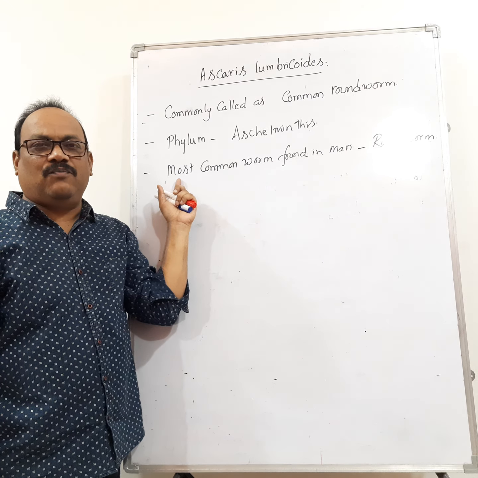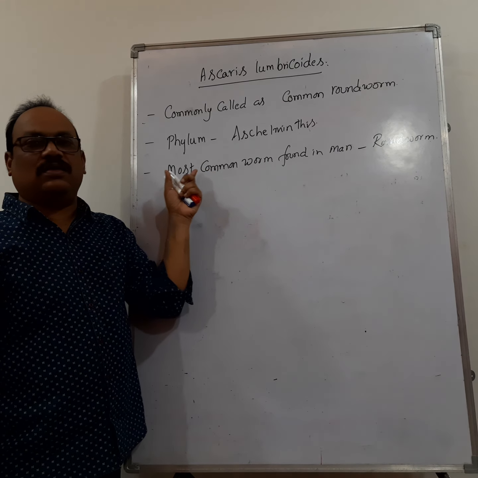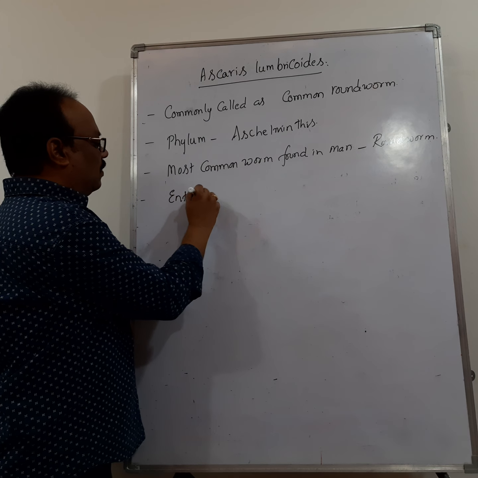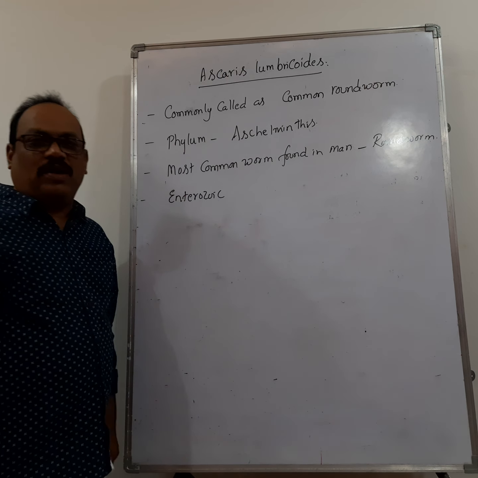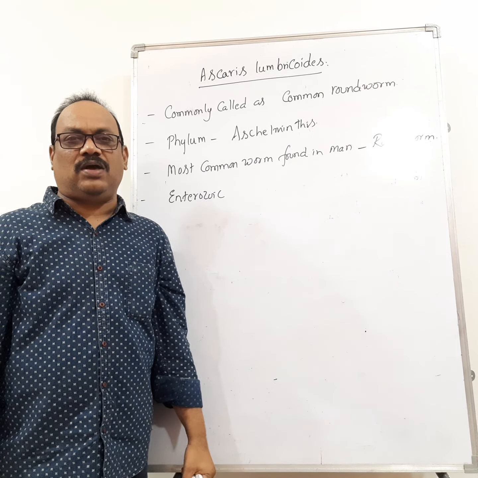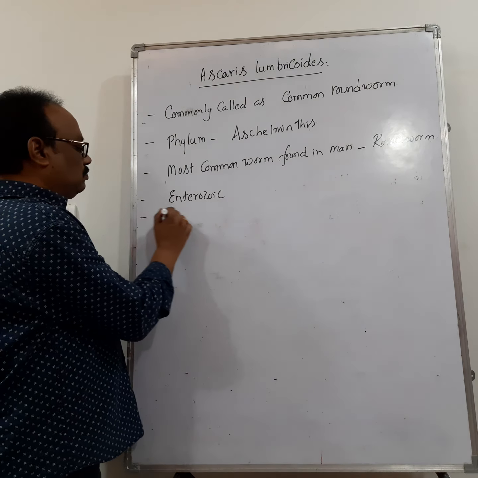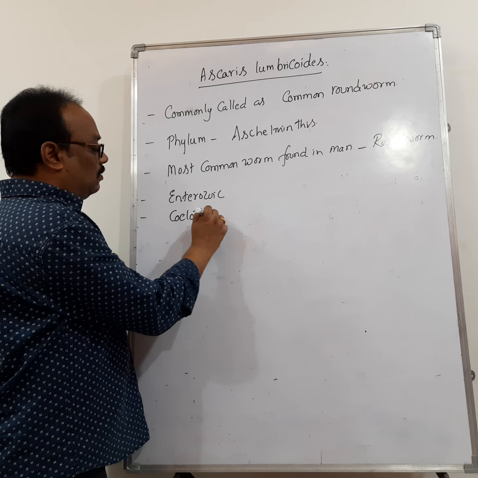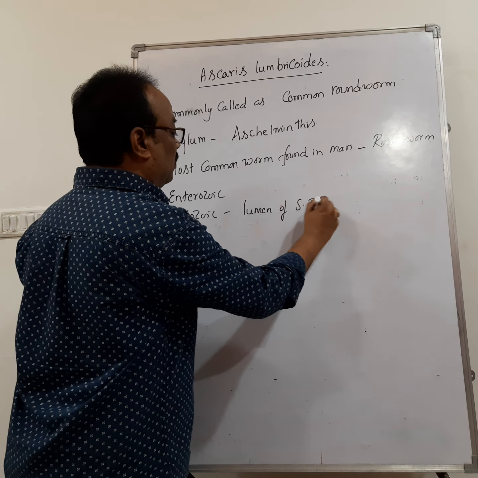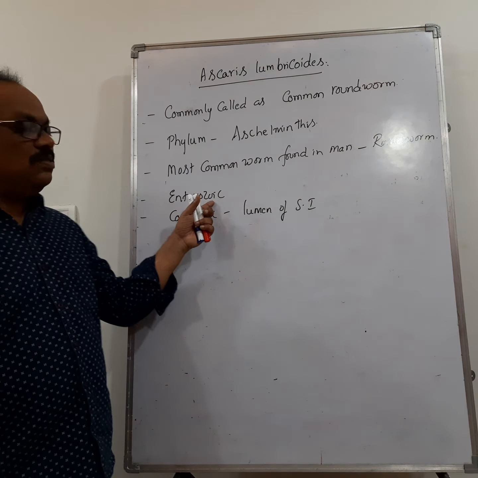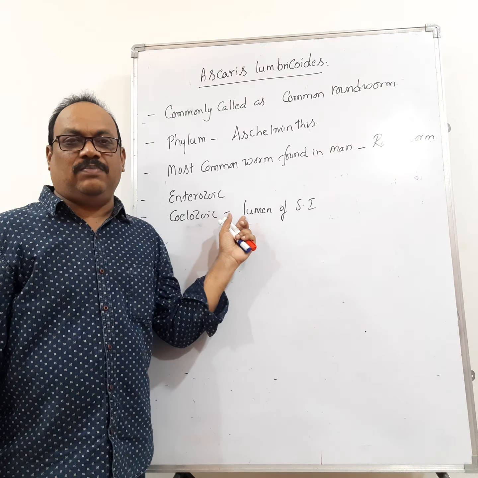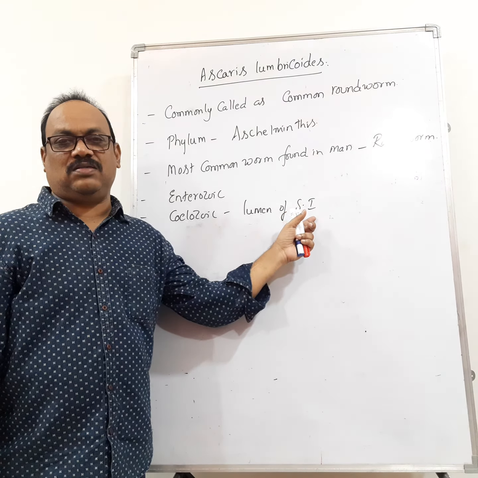Then it is an enterozoic parasite, which I told you lives in the intestine of man, and a coelozoic parasite. Coelozoic means it lives in the cavity, that is inside the lumen of the small intestine.